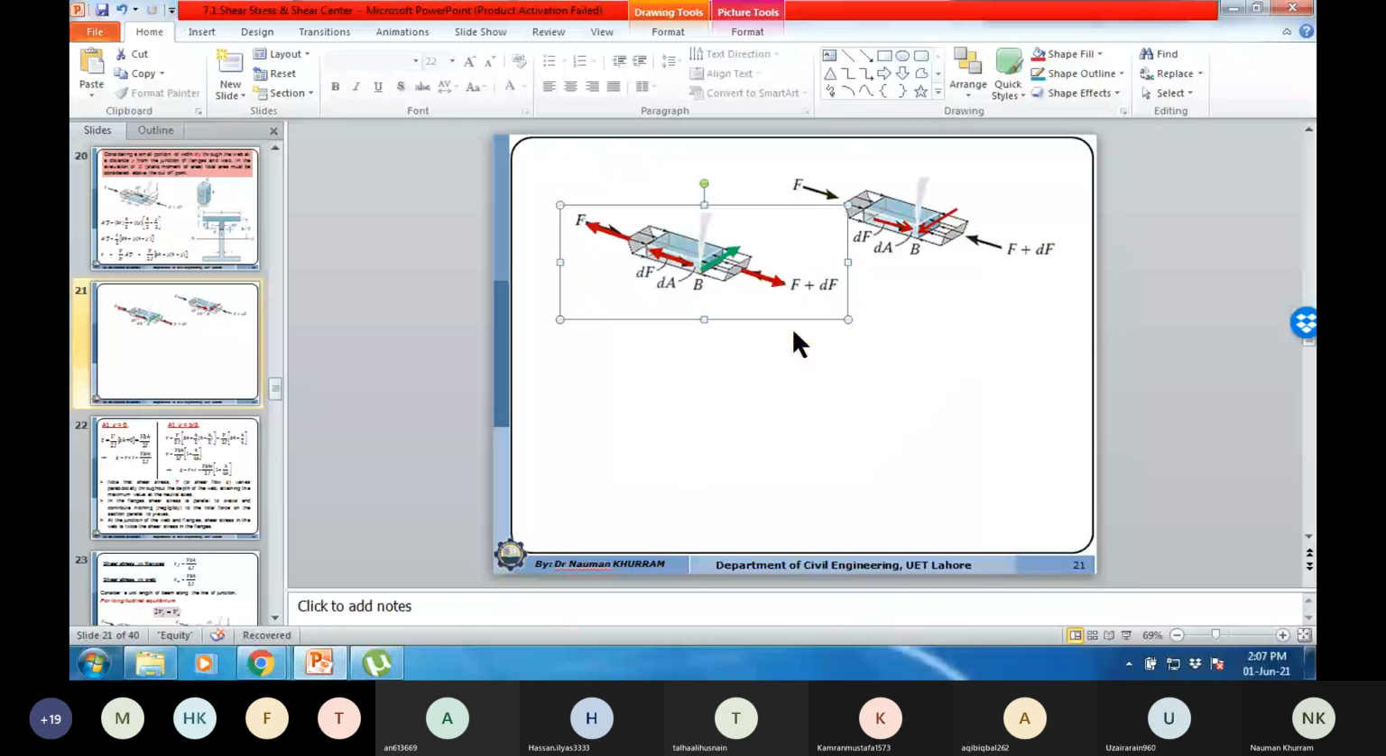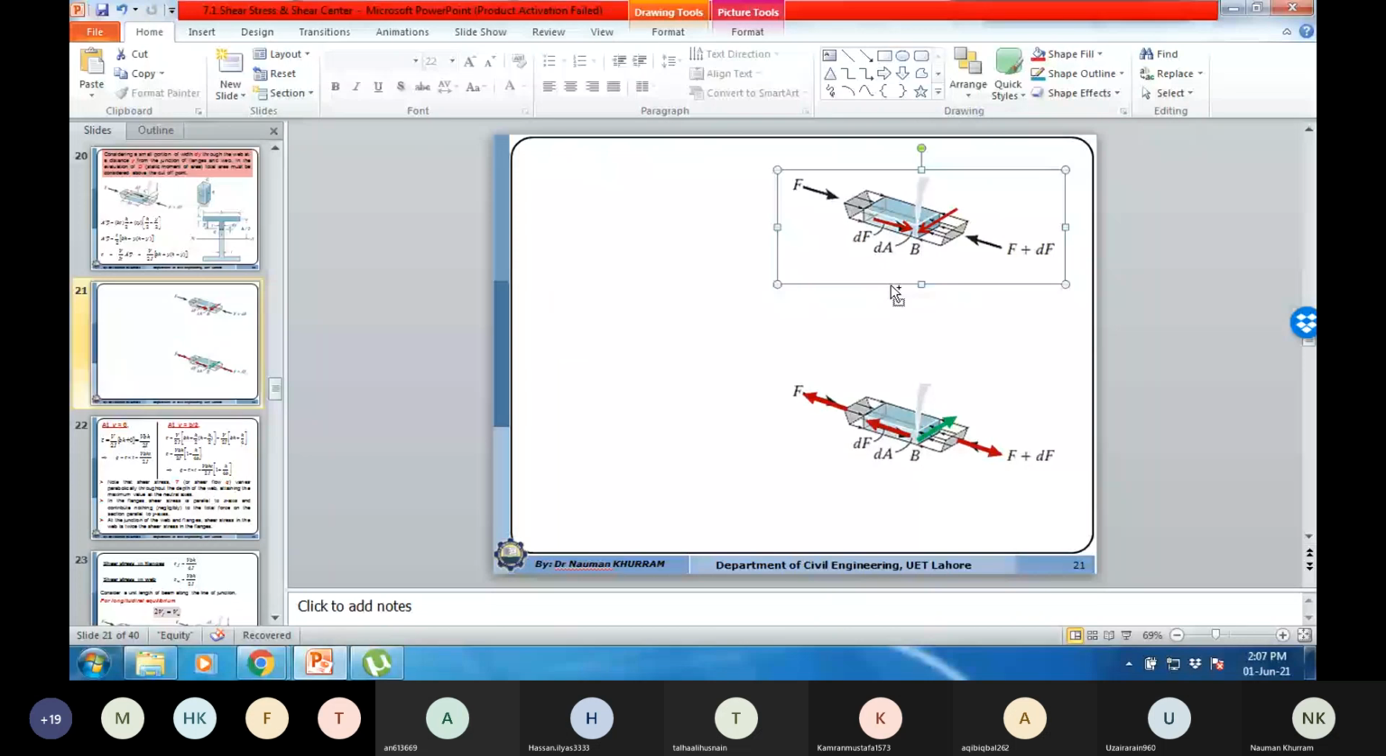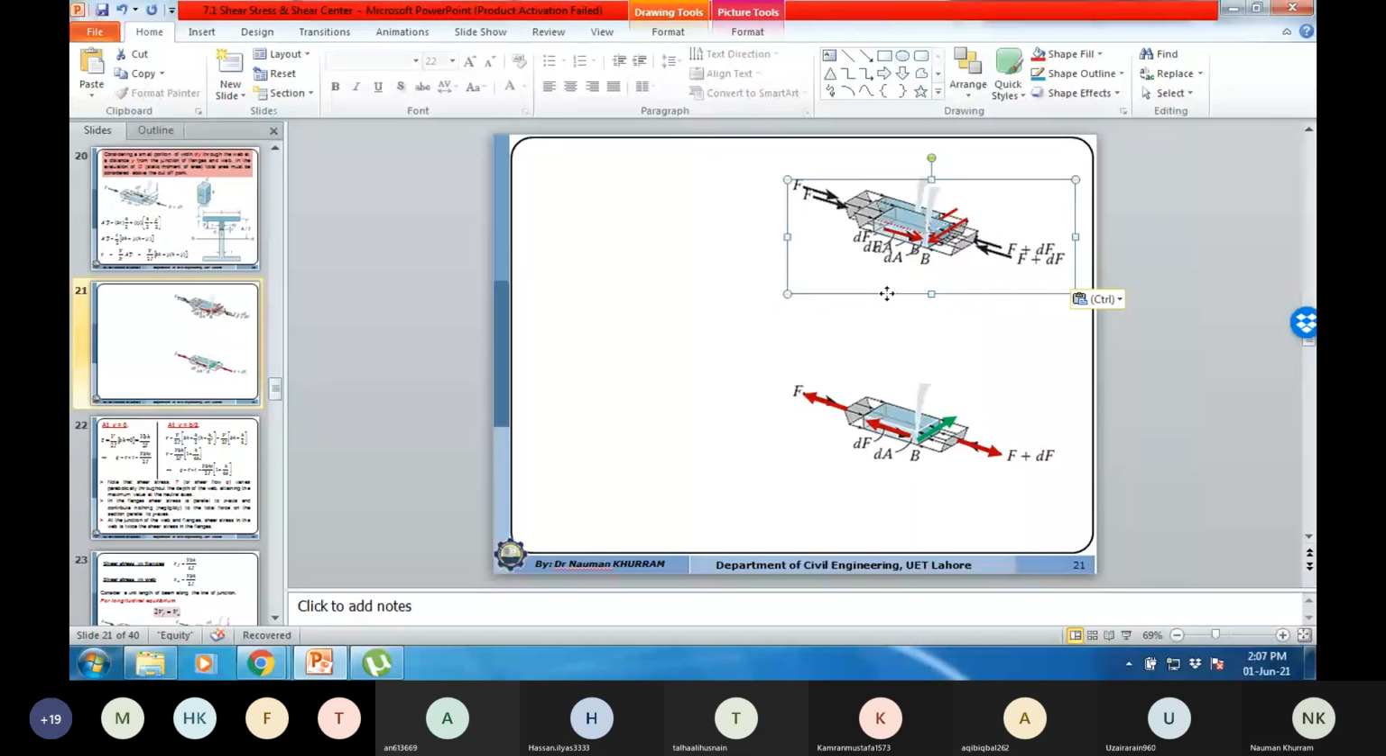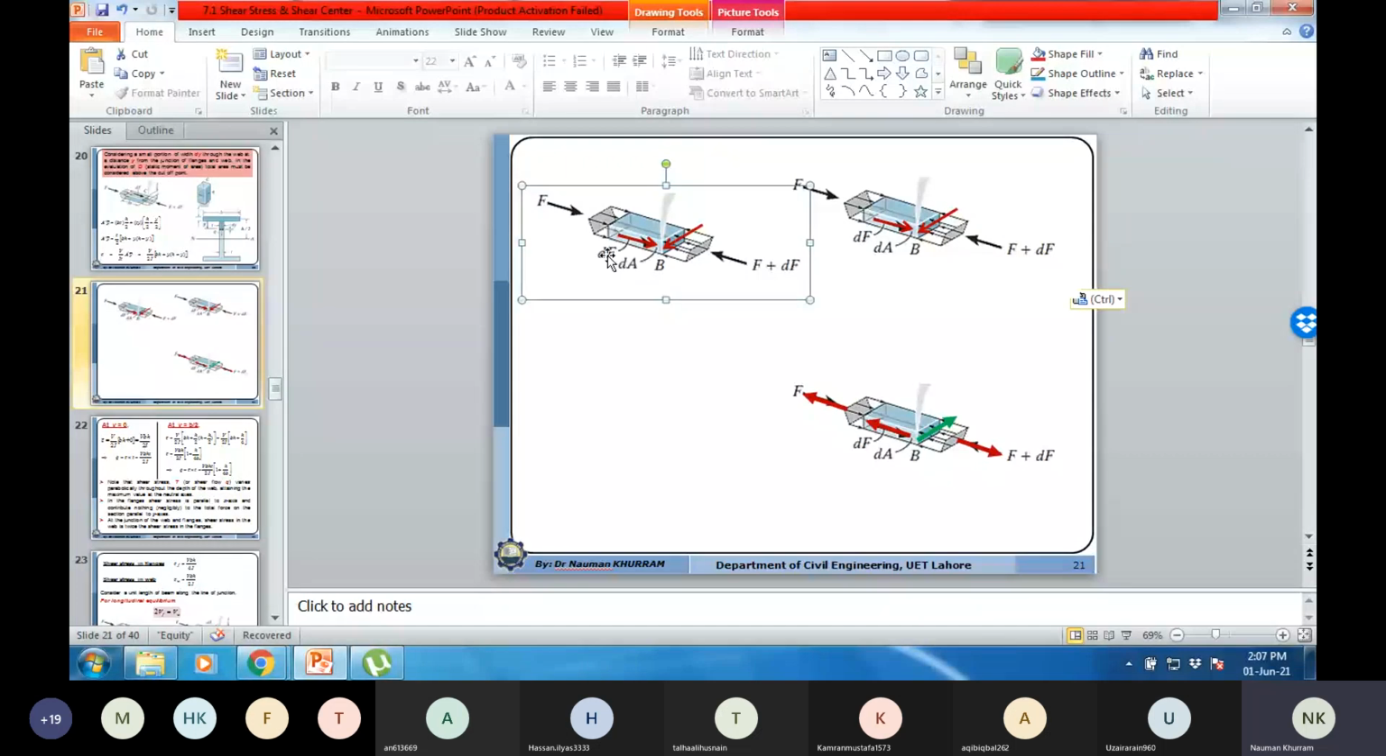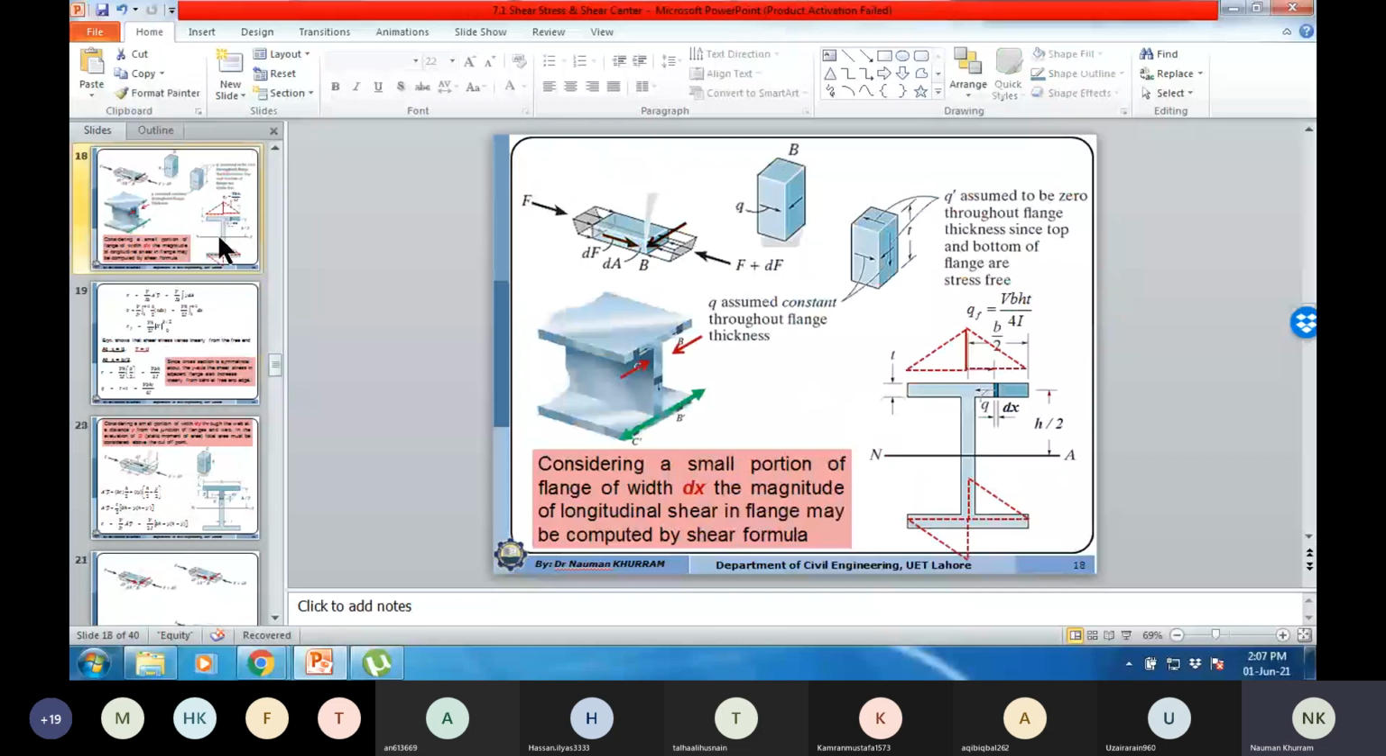And then this will be the left flange. So on this left flange, you want to consider the cutting layer over here. So the cutting section will be this one.